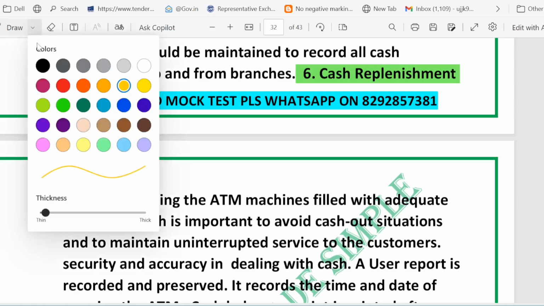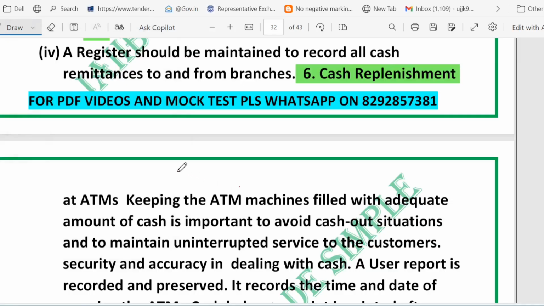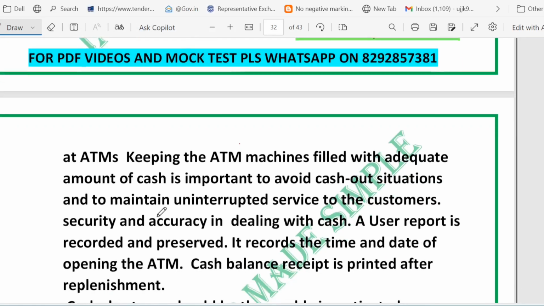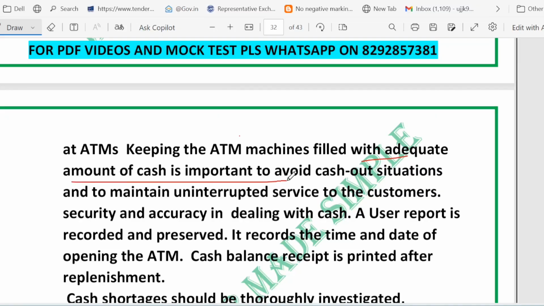ATM must have enough cash so that customers don't face a cash out problem, right? But the bank also avoids leaving too much unused cash in the ATM. So having an adequate amount of cash is important to maintain uninterrupted service. So who carries the cash?